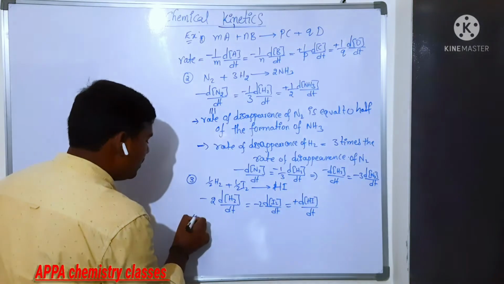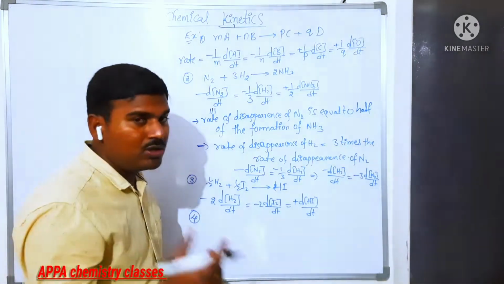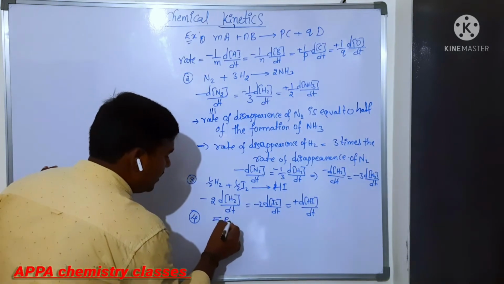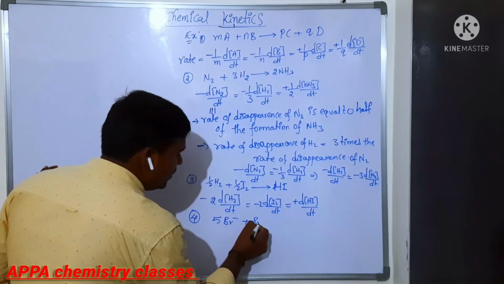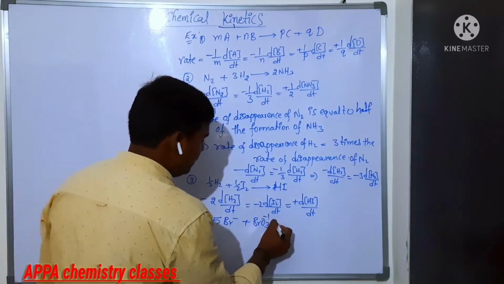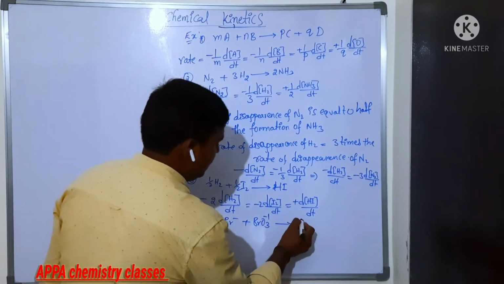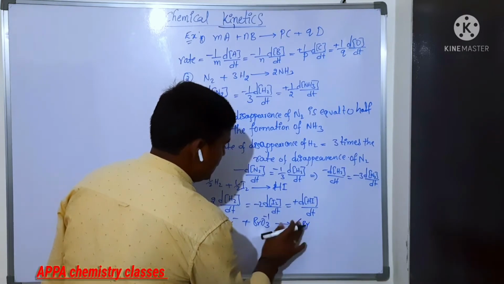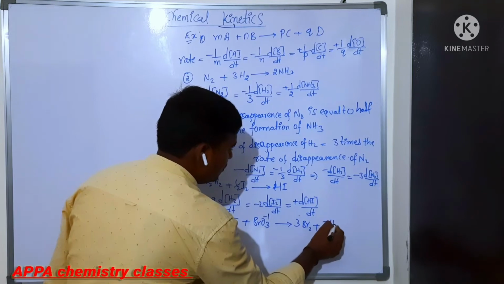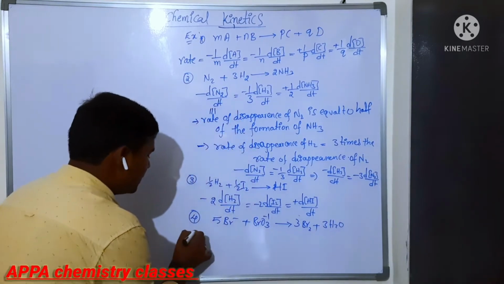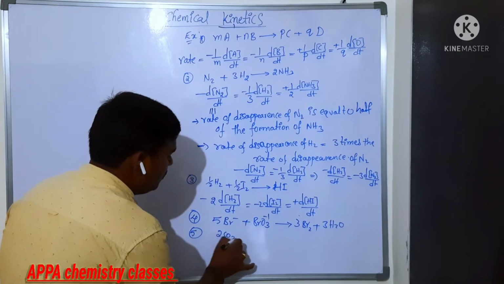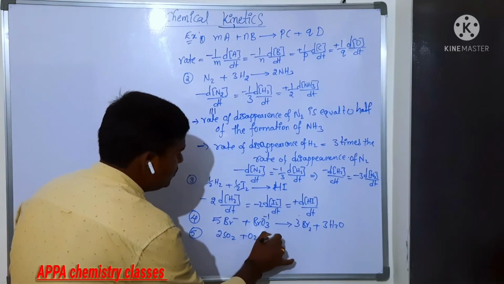So you can note down this question. For these questions you should write in your own way. Take 5 Br minus plus BrO3 minus, the bromate ion, which forms 3 moles of bromine plus 3 moles of H2O. For this reaction, write the rate expression. Also 2 moles of SO2 plus O2 gives rise to 2SO3.